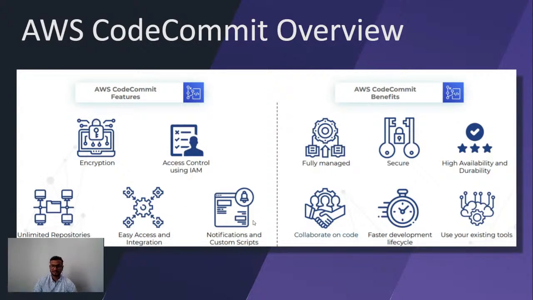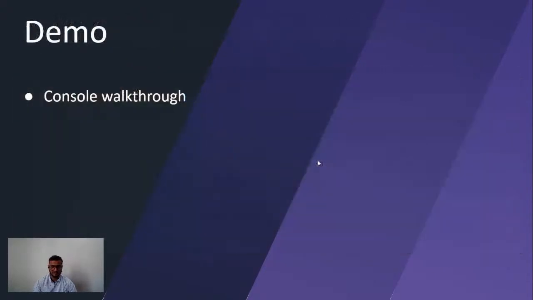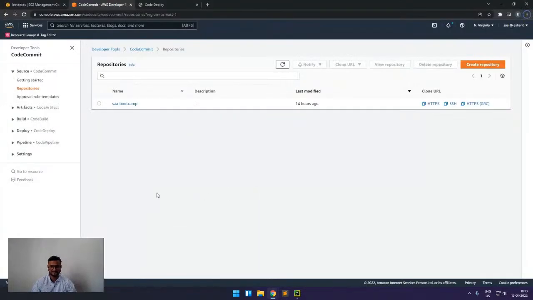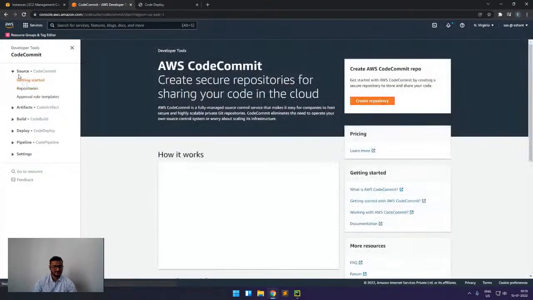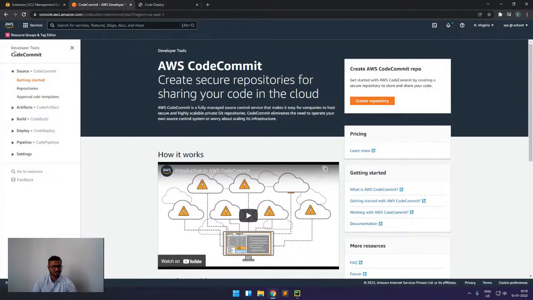And we can also enable alerts. For example, if someone creates a pull request or deletes a branch, I want to enable notifications for it. It is fully managed by AWS. So now we understand the theory part of it. Now I will go to the demo part and explain how things happen. Here we can see the AWS management console of AWS CodeCommit, and it comes under the AWS developer tools, and all the services that we saw are available here.